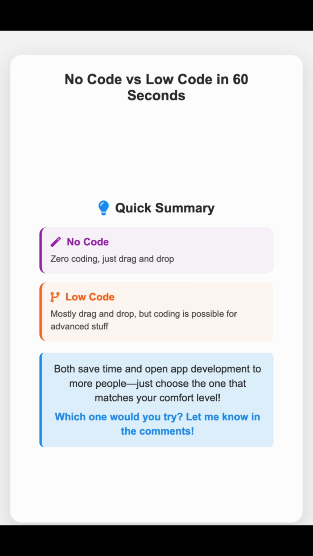So, in summary, no code, zero coding, just drag and drop. Low code, mostly drag and drop, but coding is possible for advanced stuff. Both save time and open app development to more people. Just choose the one that matches your comfort level.